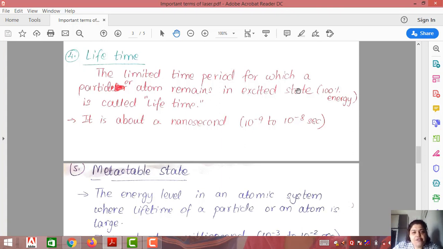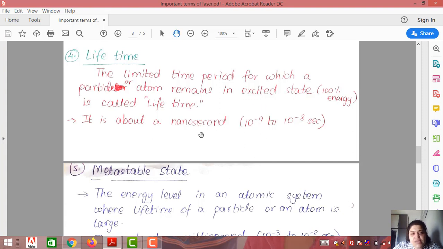If the atom is having 100% energy, it will be highly unstable, because higher the energy, higher is the instability. So 100% energy means maximum instability. The duration for which the atom has 100% energy is very small, and that is what we call lifetime. It is about a nanosecond.